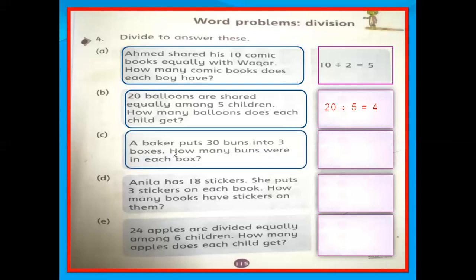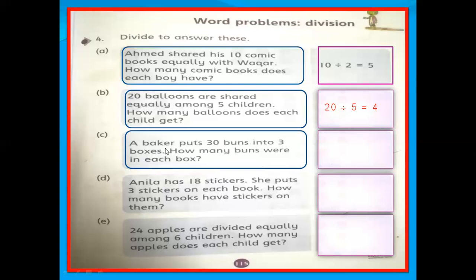C part. A baker puts 30 buns into 3 boxes. How many buns were in each box? A baker works in a bakery. In a bakery you can get buns, bread, like this. These things you can get from the sweets shop also. So what is he going to do?